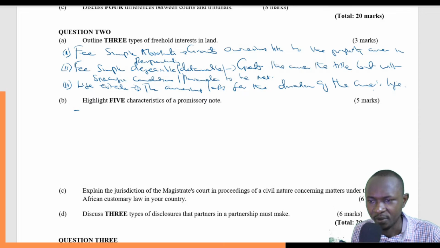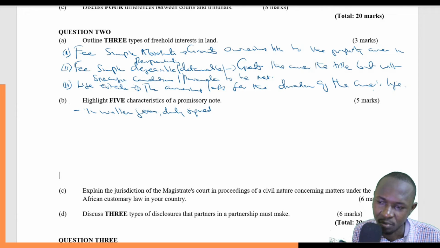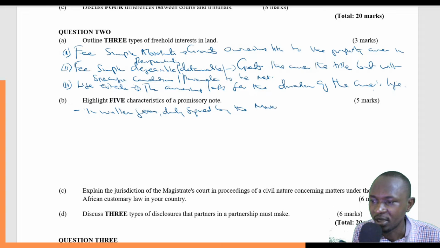So the first characteristic is that it must be in written form. It must be in written form, and it must be duly signed by the maker or the drawer.